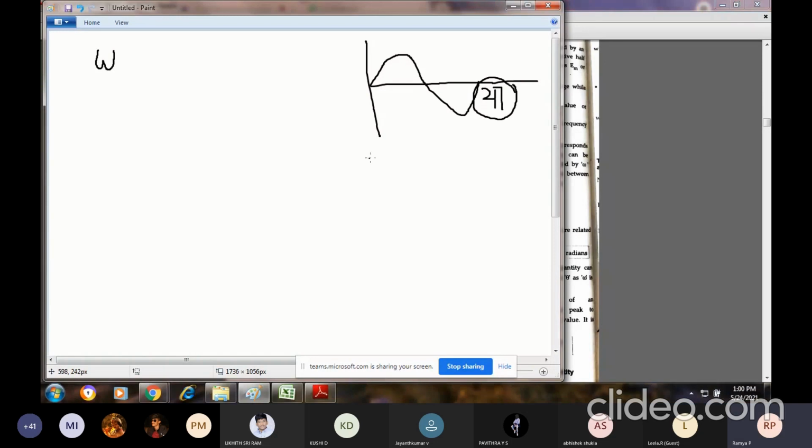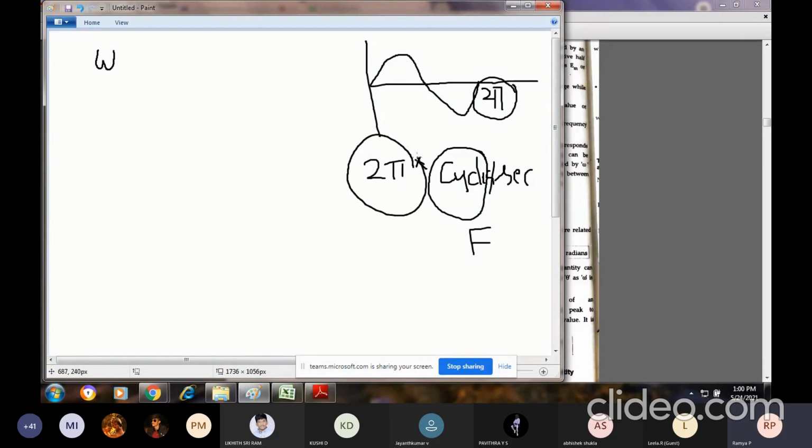So it is nothing but 2 pi, the total angle of one cycle, into the number of cycles per second. For 1 second, how many cycles is it generating? That is what gives my angular frequency. Just now I told you the same: frequency is the number of cycles generated per second, that is my frequency f. Now for angular frequency, I'm going to multiply by 2 pi. That's it, 2 pi into cycles per second.